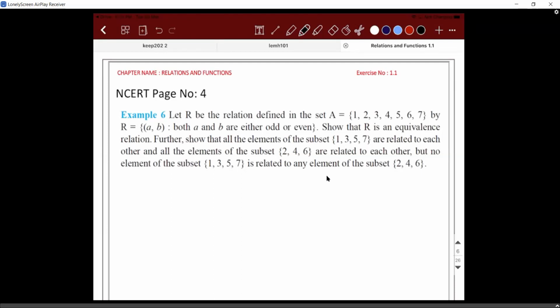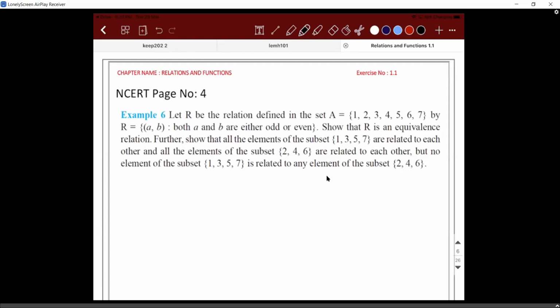So how do we do this? They asked us to show, so show means it is for sure. How do we approach? First, you need to check reflexive. For reflexive, you need to choose the elements (A, A), (B, B), or (1, 1), (2, 2), (3, 3). When you take (1, 1), they are saying A and B are either odd or even.